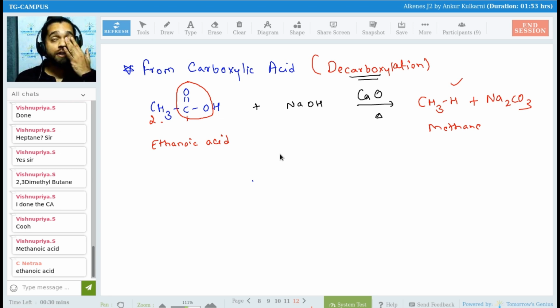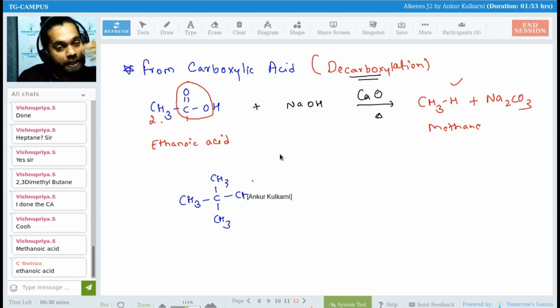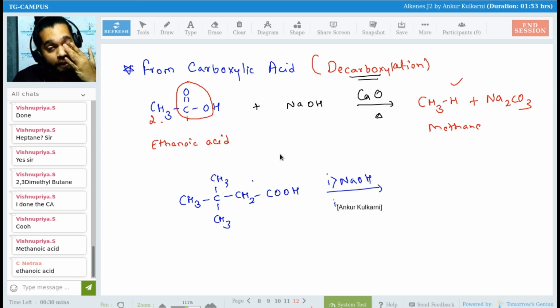Okay, now I'll give you one. Suppose I have CH3, CH3, CH3, CH2, COOH, and I'm treating it with NaOH and heating it with calcium oxide, same as the above reaction.